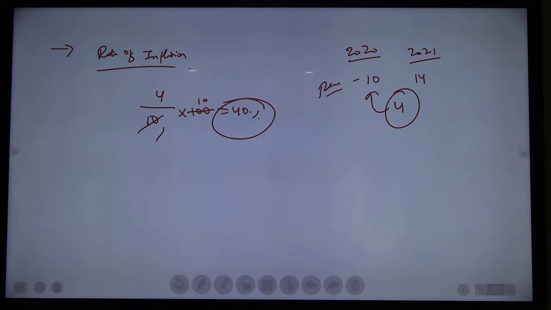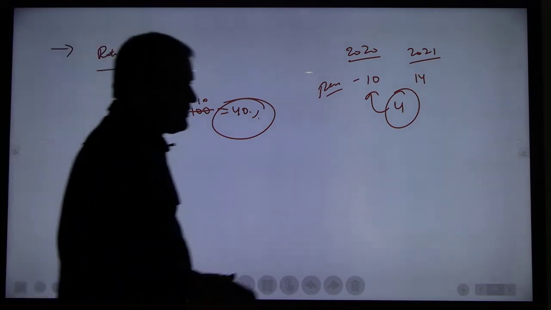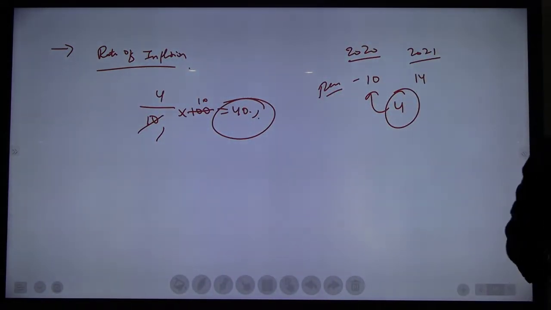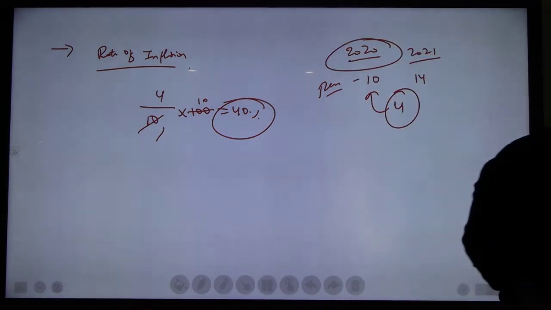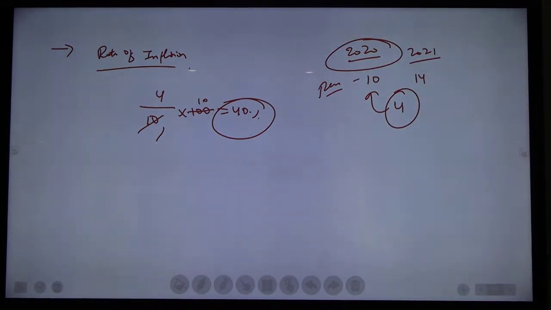Now you understood how to calculate the rate of inflation? Any doubt? No. It is simple. Right? The price difference between earlier and present, divided by the earlier price, into 100. Got it? Understood everyone how to calculate the rate of inflation? Good. Then next, here we have taken an example. In our example, we have taken the price of 2020 and compared with 2021. But what about at country level? At country level, they will calculate the rate of inflation.